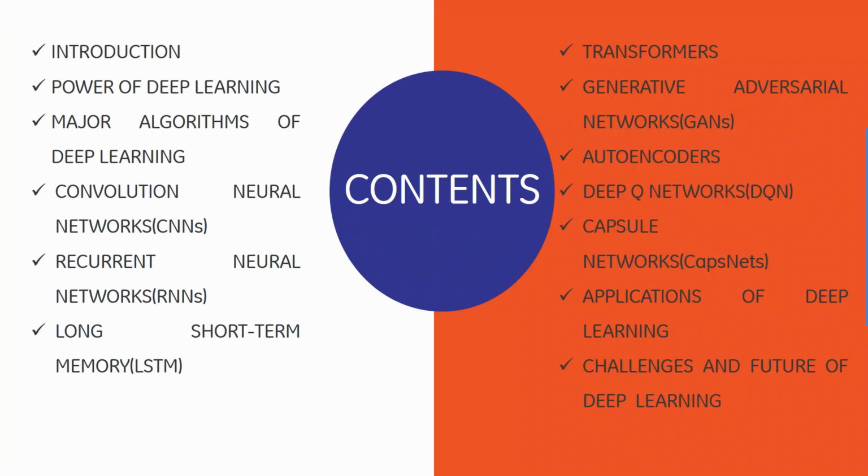Firstly, I'm going to introduce you to deep learning. Then we have the power of deep learning, and the major algorithms of deep learning: convolutional neural networks, that is CNNs. We're going to discuss RNNs, which are recurrent neural networks, then long short-term memory, which is LSTM. Then we'll be discussing transformers, generative adversarial networks, that is GANs. Then we have autoencoders, deep Q networks, capsule networks, then applications of deep learning. Then we have some of the challenges and future of deep learning.